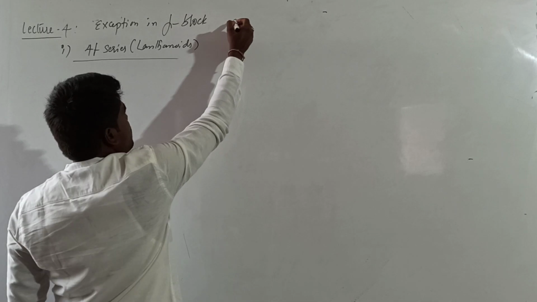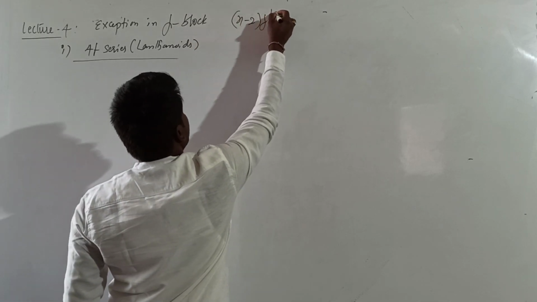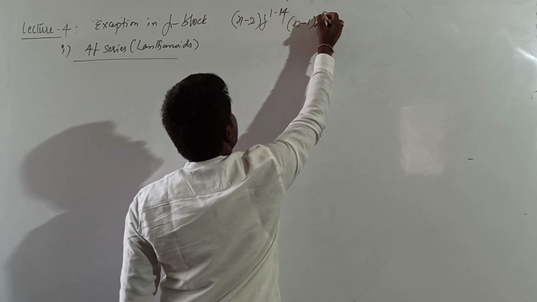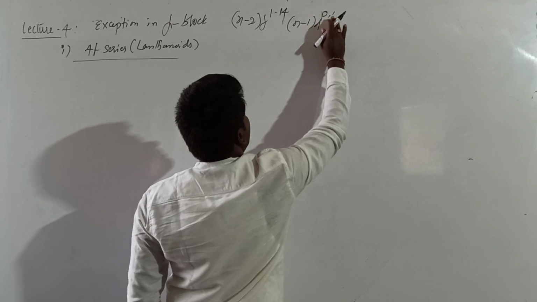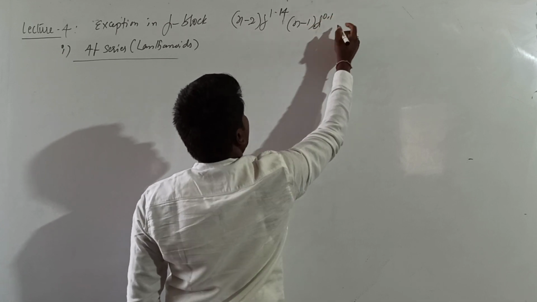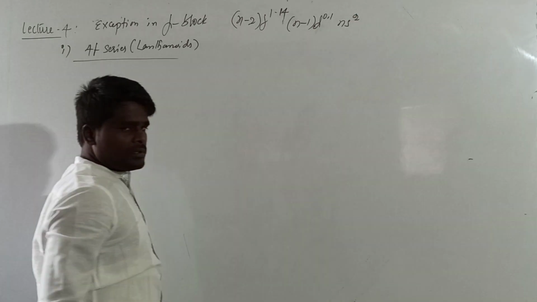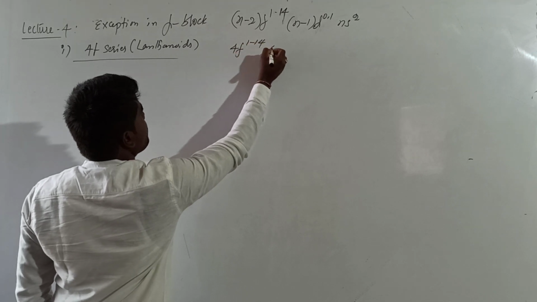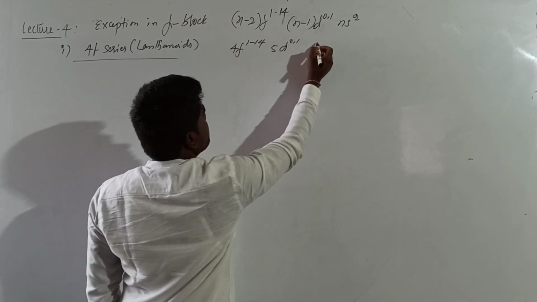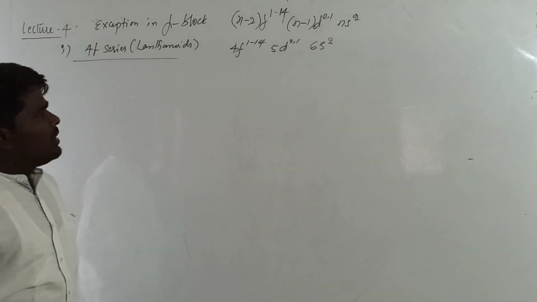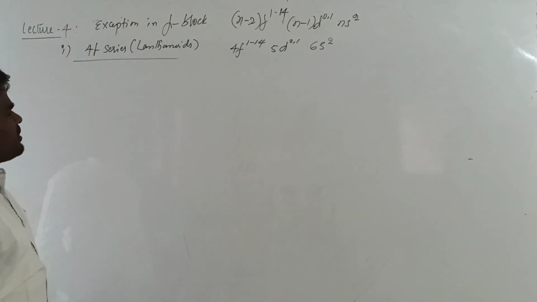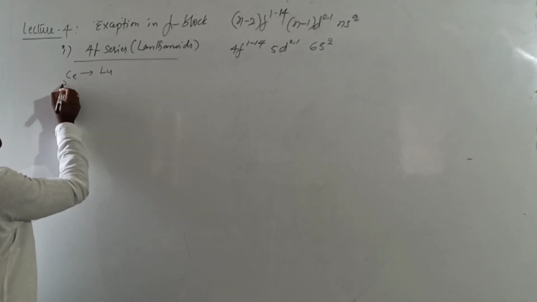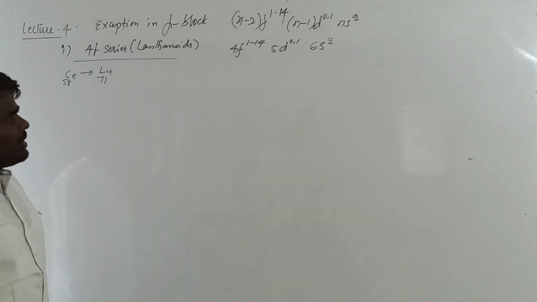What is the general valence electronic configuration of the f block? (n-2)f1 to 14, (n-1)d0 or 1, and ns2. Let's say if you are talking about the lanthanides, it is expected to have 4f1 to 14, 5d0 or 1, and 6s2. This should be the general valence electronic configuration of lanthanides. And what are the elements of lanthanides? Cerium 58 to lutetium 71 are called lanthanides.